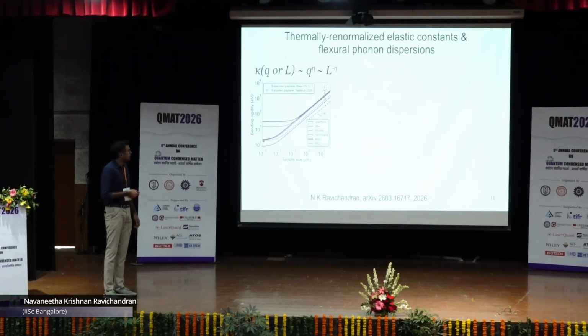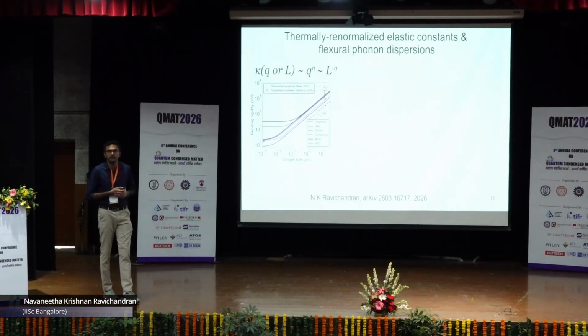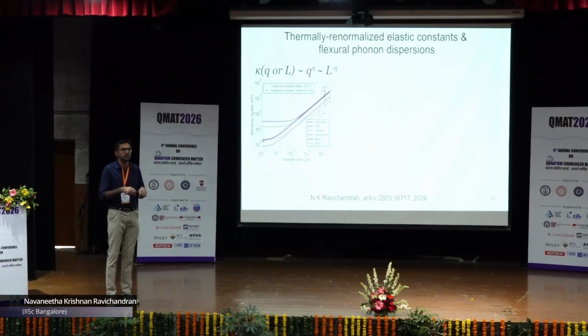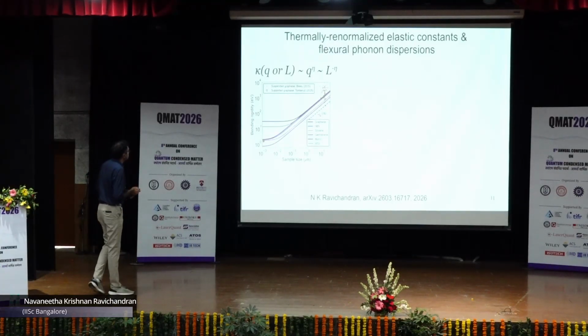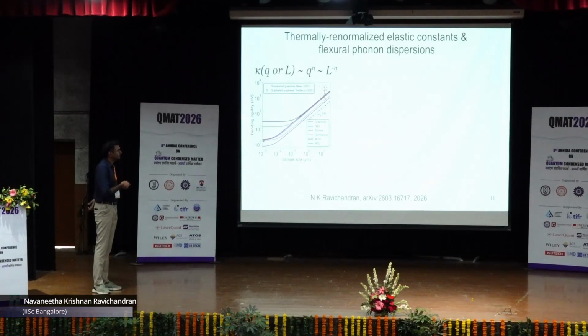If I do that, I actually recover very nice trends that are consistent with many of the elastic nanoindentation experiments reported in the literature. First, this is the plot of the effective renormalized bending rigidity as a function of sample size. L is just 2 pi over q, where L is the sample size and q is the wave vector of interest.